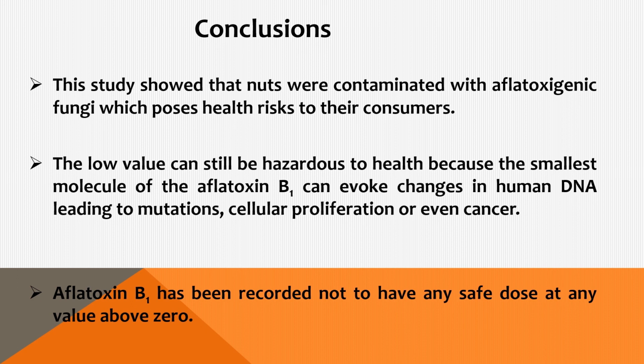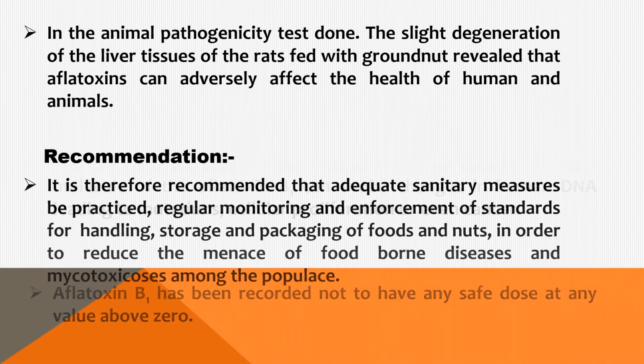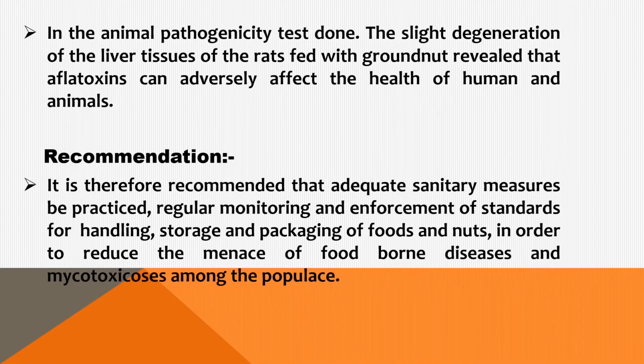Aflatoxin B has not been recorded to have any safe dose at any value above 0. In the animal pathogenicity tests done, the slight degenerations of the liver tissues of the rats fed with groundnuts revealed that the aflatoxins have adverse effects on the health of both human and animal.